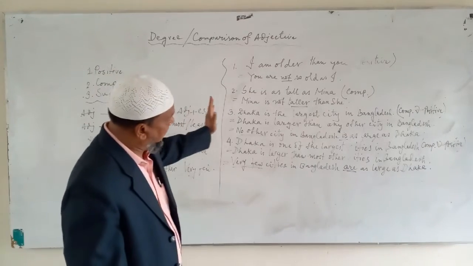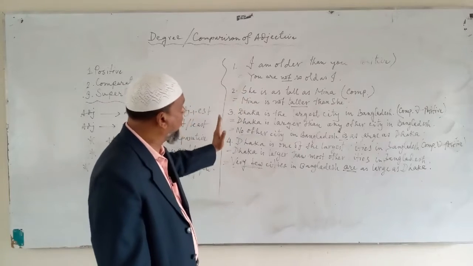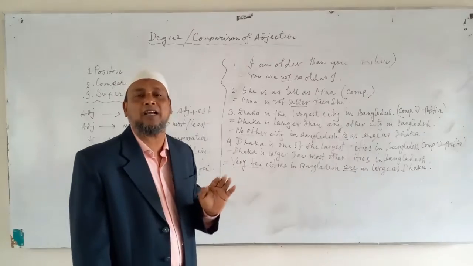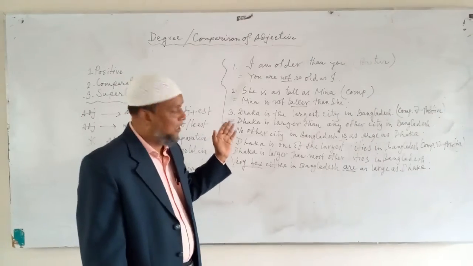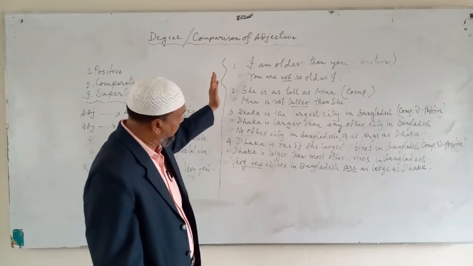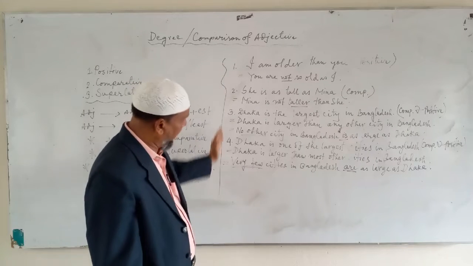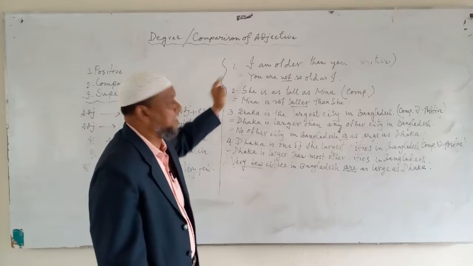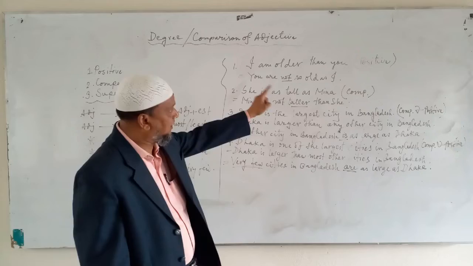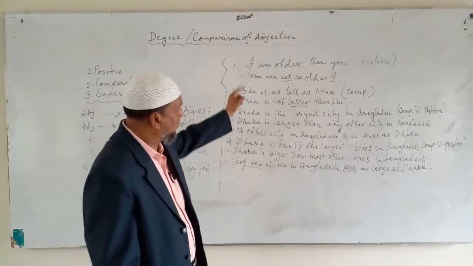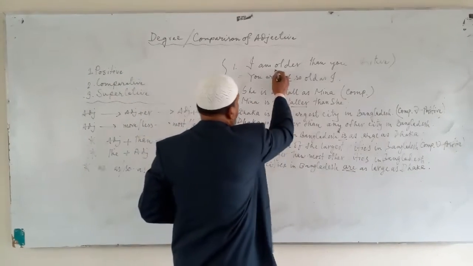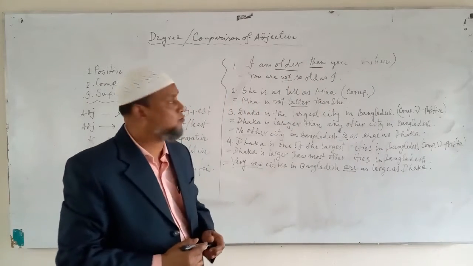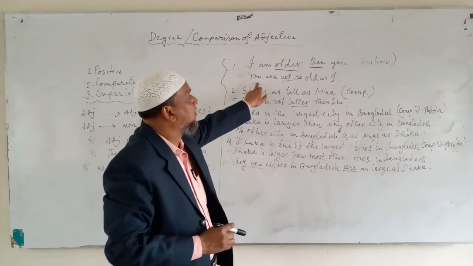Now, on the right side of the board, I have written 4 changing degrees, and I want to talk about this. I have written serially 4 degrees. The first one is, I am older than you. Actually, this is a comparative degree because of older and than. So you are asked to make it positive.